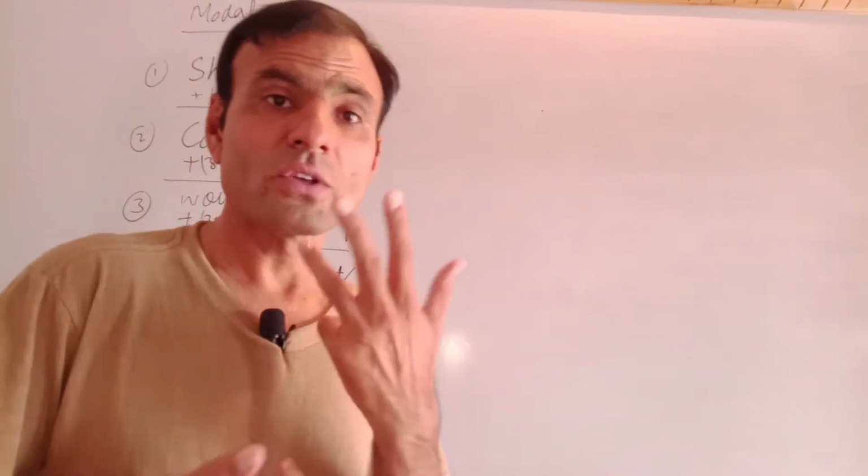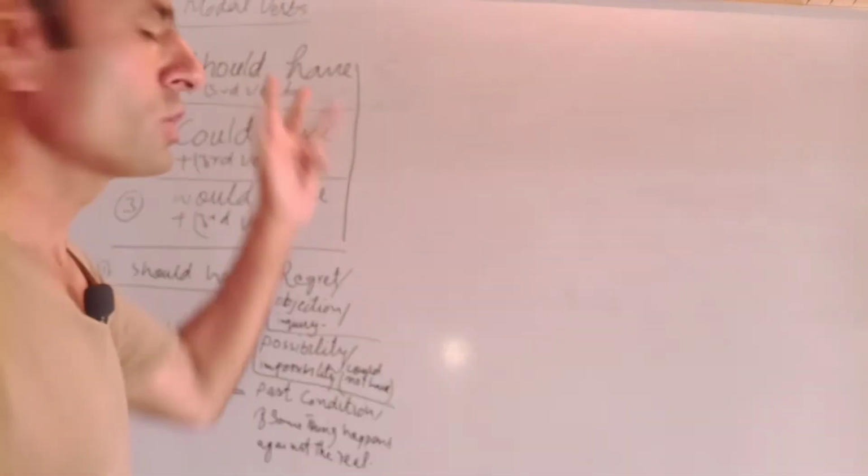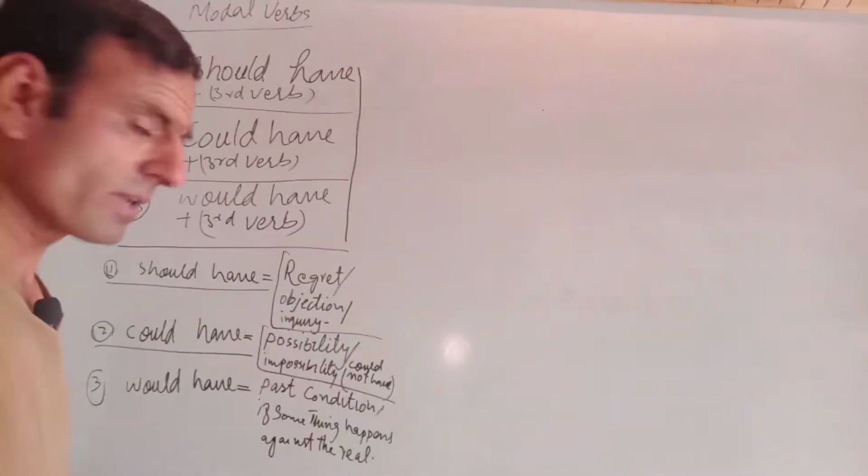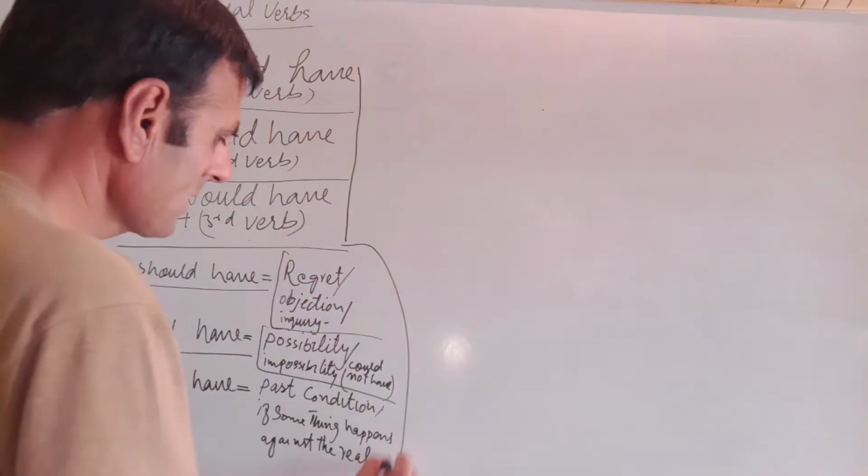Today I want to teach you three modal verbs, which are should have, would have, and could have. First of all, I'll give you a brief history of all of these three modal verbs.